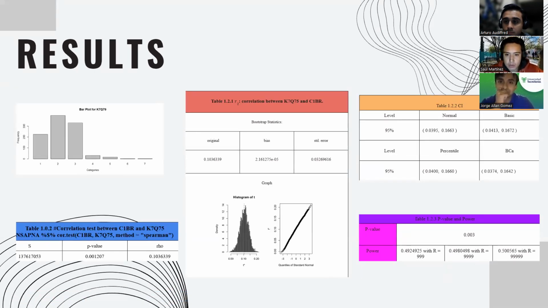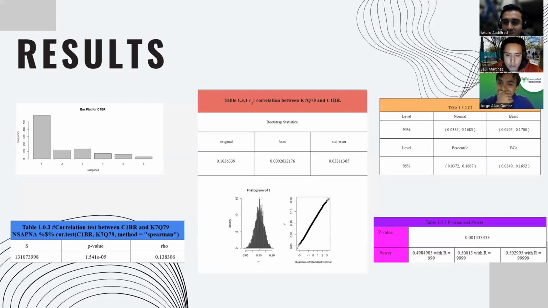Something similar happens with our second correlation, being the same with the confidence intervals, the histogram, and the p-value, as well as the power. And for our last correlation of this hypothesis, we have also normality on the histogram. The confidence interval does not include 0. Our p-value is small, but our power is 0.5.